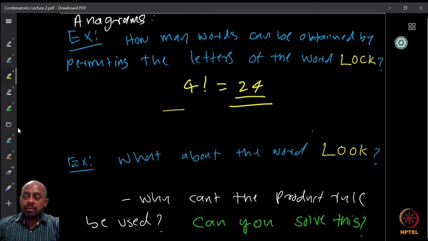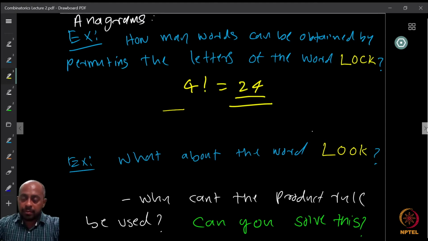Okay, so we continue from the previous class. We were looking at the anagrams of the word LOOK. Did you think about how to count the anagrams of LOOK and why it is different from that of LOCK? If you have solved it, very good. Otherwise, we have to wait a little more before we look at this counting.